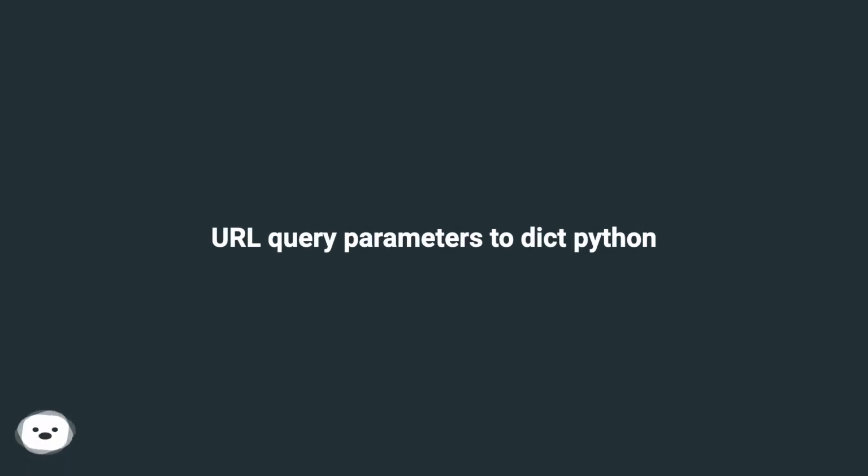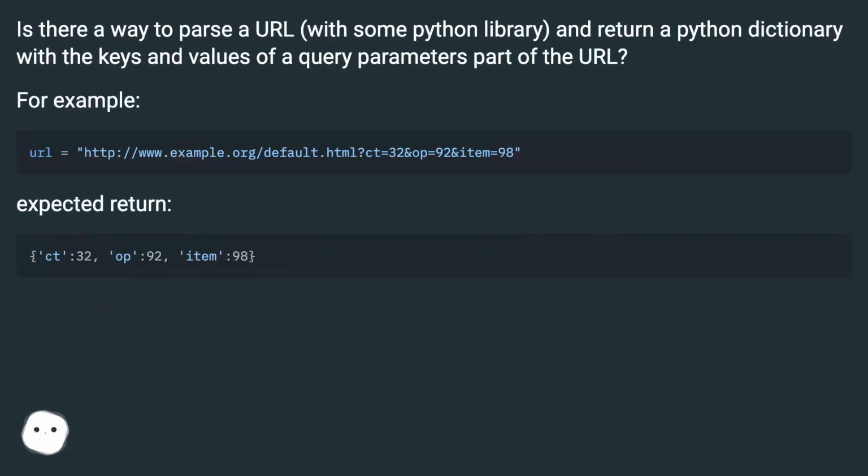URL query parameters to Dict Python. Is there a way to parse a URL with some Python library and return a Python dictionary with the keys and values of the query parameters part of the URL? For example, expected return.